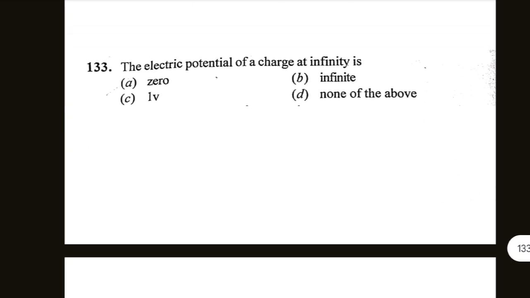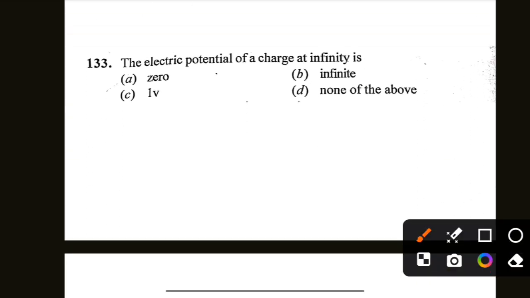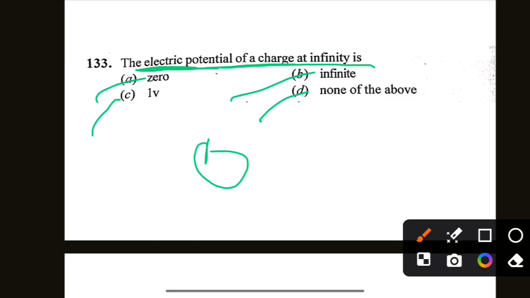Next is the electric potential of a charge at infinity is 0, infinite, 1 volt, and none of the above. Electric potential of a charge at infinity is 0. Option A is correct.